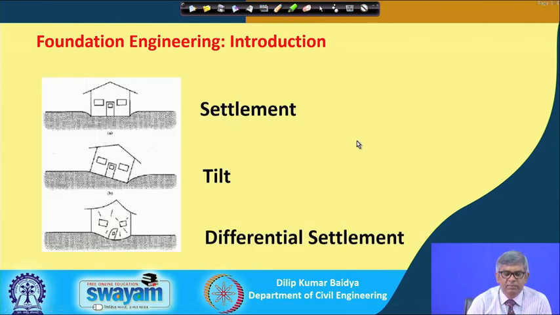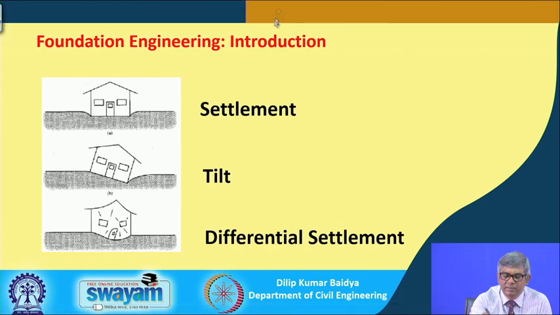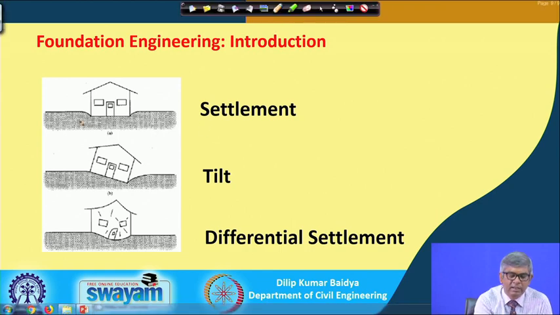And the next part is, under settlement, as I mentioned, settlement again can be of three different types. You can see this is a settlement where the entire building is settling uniformly. It is not that much harmful. Even if it is a little higher value, it is still not harmful, because the building is settling uniformly.